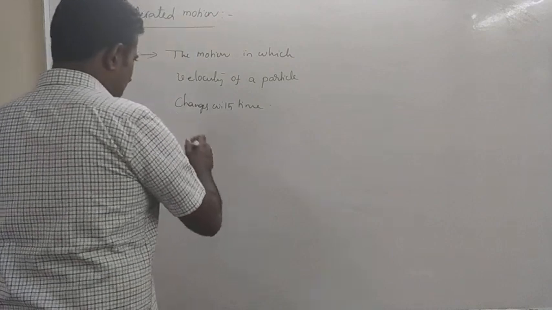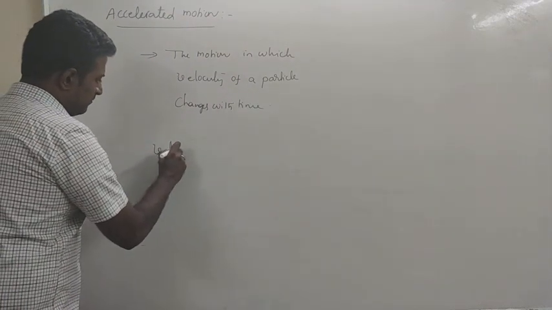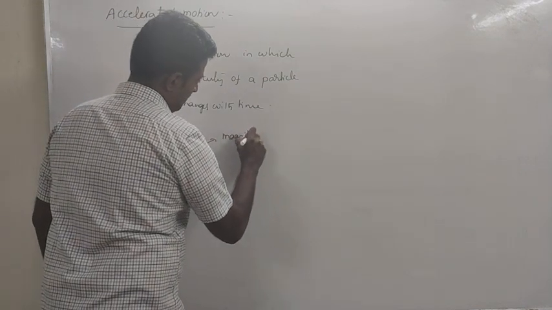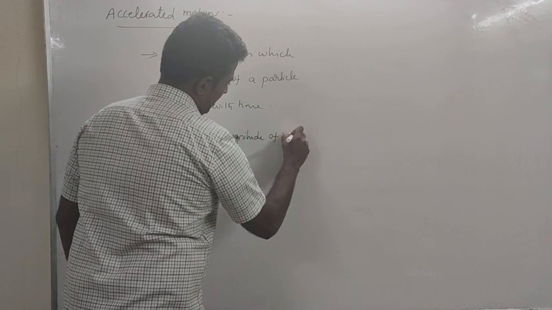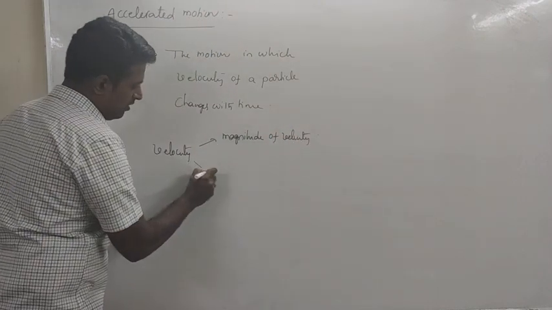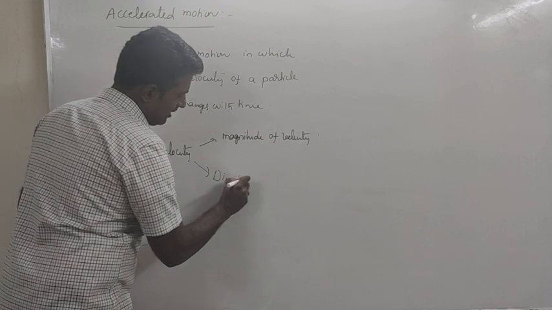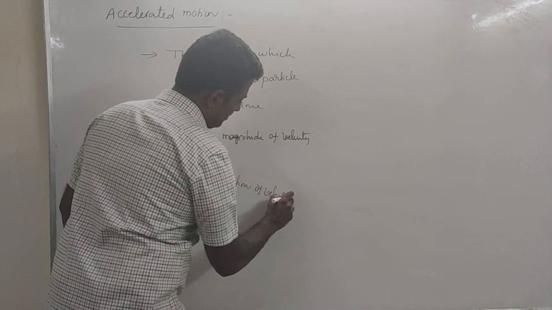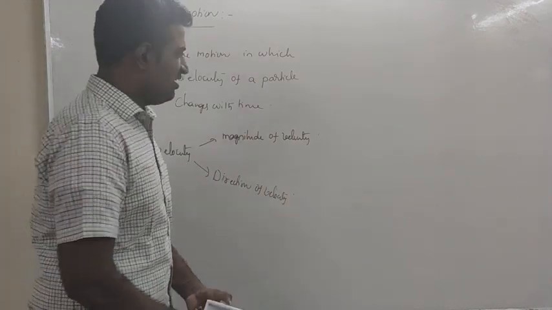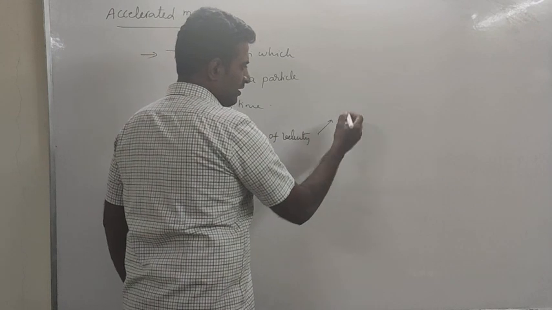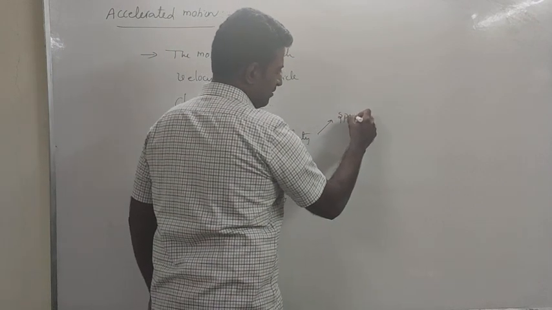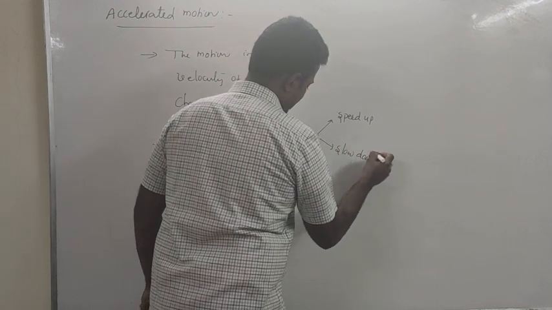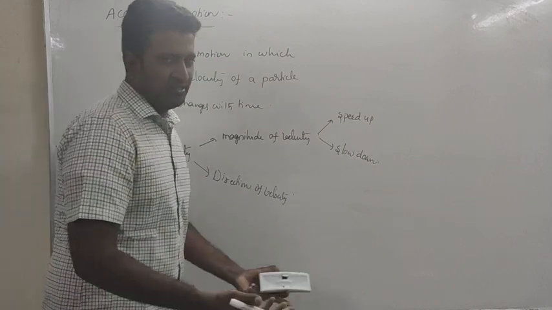So, velocity is changing means either magnitude of velocity changes or direction. Direction of velocity is changing means direction of motion is changing. If magnitude of velocity changes, what will happen? Either you speed up or slow down. Both the things may happen. Whenever direction of velocity changes, obviously you know.